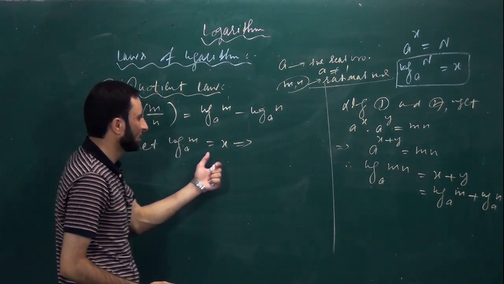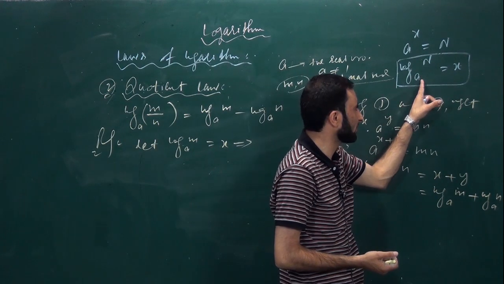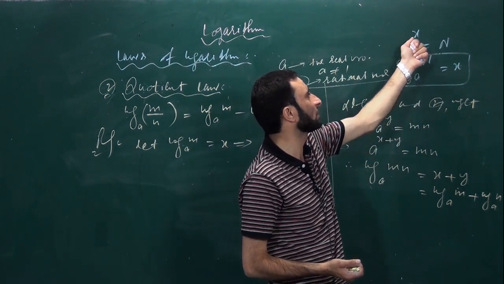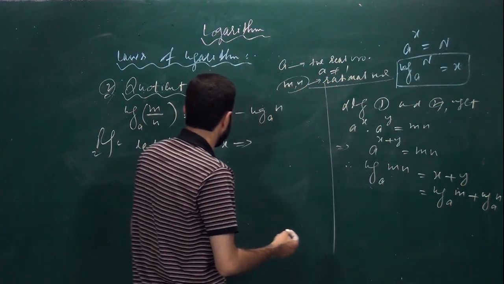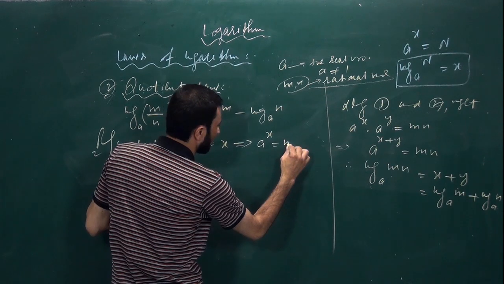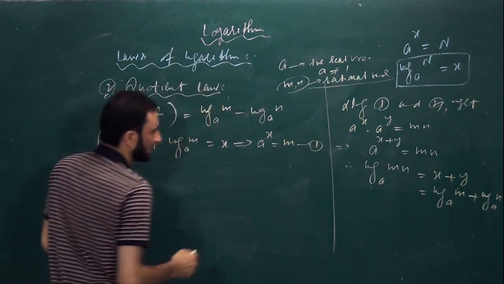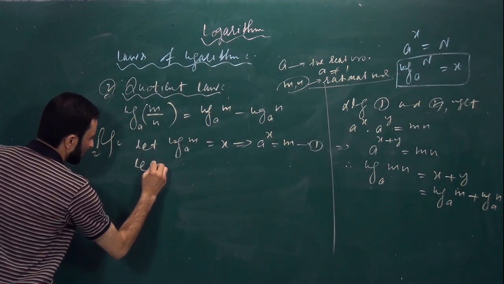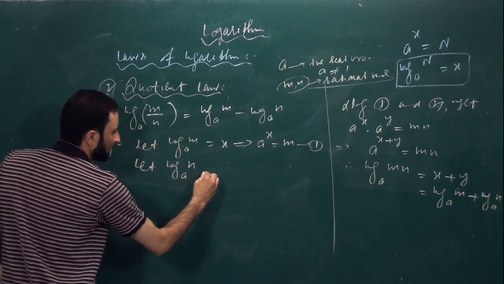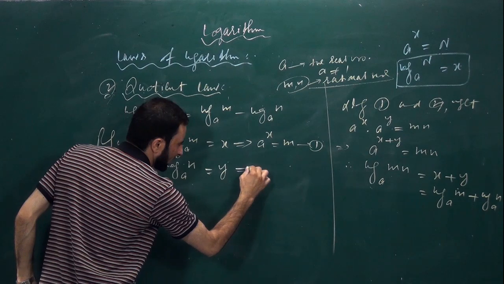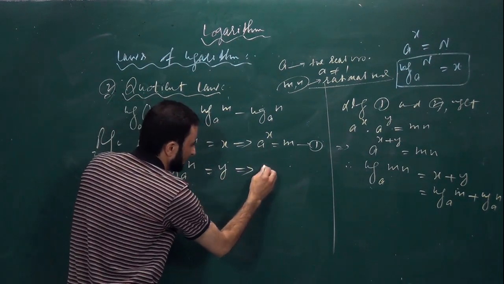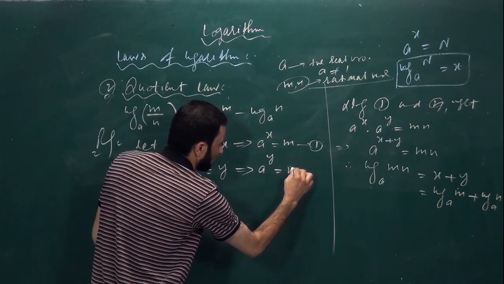Again by definition, we can write in exponential form a to the power x is equal to m, let it be first. We suppose let log of n to the base a is equal to y. Again by using the definition, a to the power y is equal to n, let it be second.